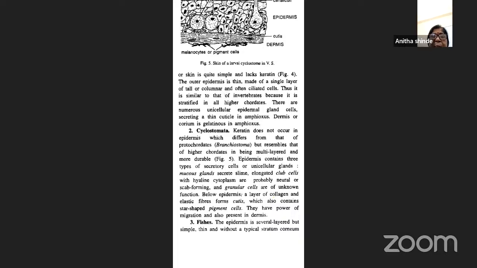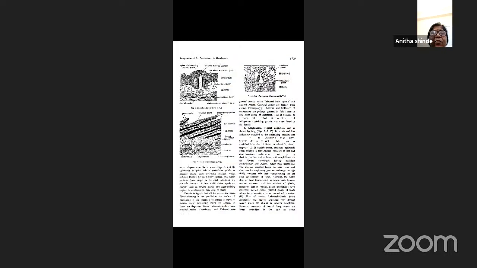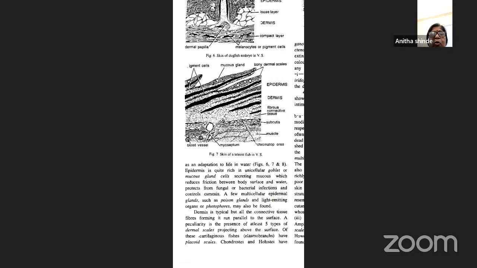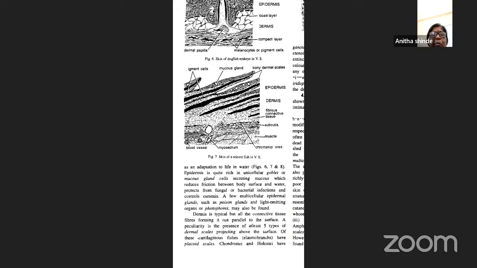Next, in fishes, the epidermis is several layered, but simple, thin, and without a typical stratum corneum, as an adaptation to life in water. The epidermis is quite rich in unicellular goblet cells or mucus gland cells, which secrete mucus that reduces the friction between the body surface and water and also protects them from bacterial as well as fungal infection. A few multicellular epidermal glands called poison glands and light emitting organs called photopores are also present. The dermis is typical, made up of connective tissue fibers. Okay, this is with reference to fishes.